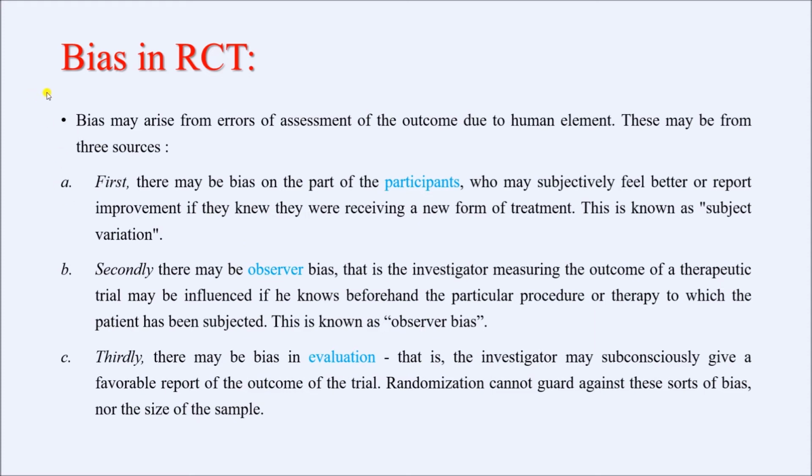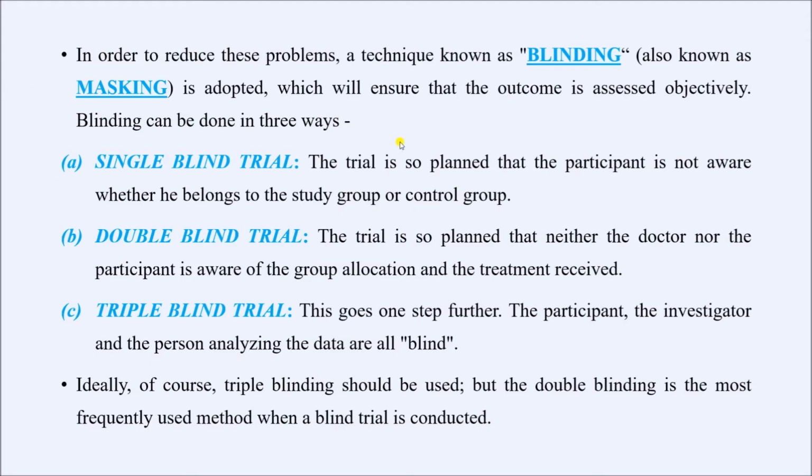Now, to address all these biases, we go for blinding or masking. There are three types of blinding: single blinding, double blinding, or triple blinding. What is a single blind trial? These are the trials where the participants or the subjects are unaware of which intervention they are receiving. In a double blind trial, the subjects or participants as well as the researcher or investigator are unaware.